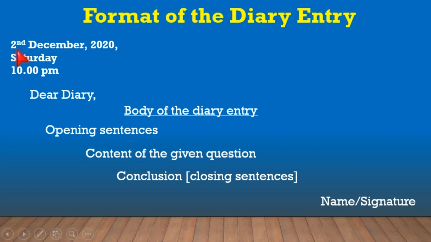Look at the date. You should write in this format. You don't write like 2 bar 12 bar 20. Time should be PM because it is usually written at night before going to bed. The body of the diary entry is the most important part of the entry. That is divided into 3 parts. Opening sentence. Some general opening sentences are given here.